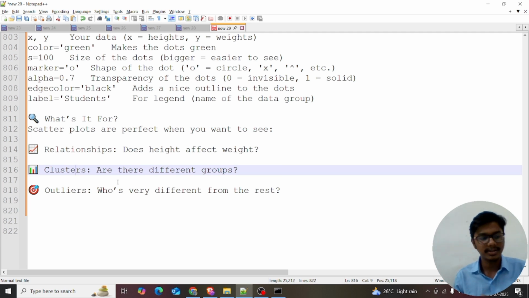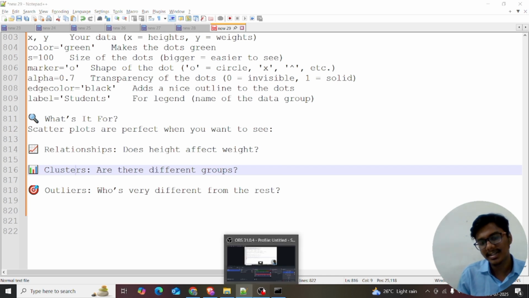Now let's get into another chart, like the stack chart. So that's it for the video. Then let's get into the next session.